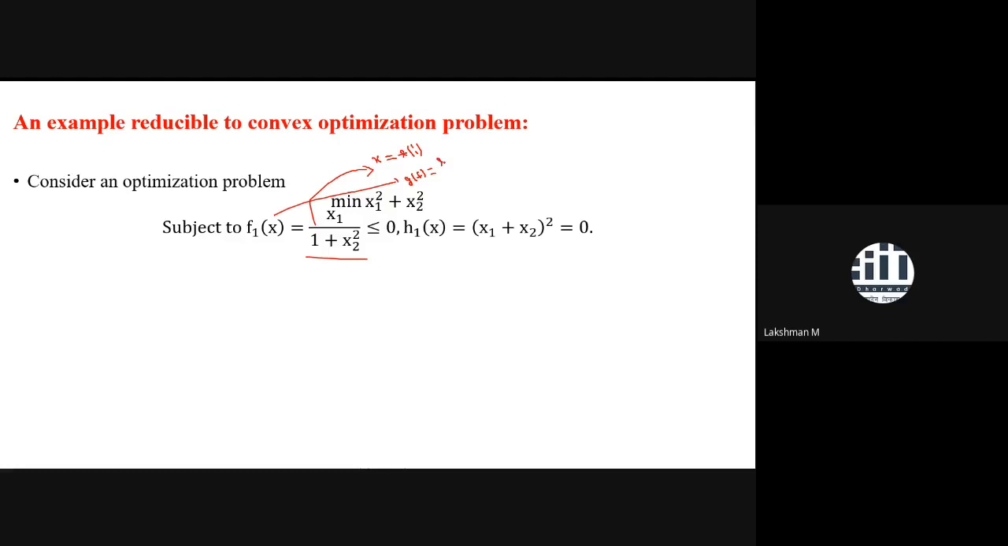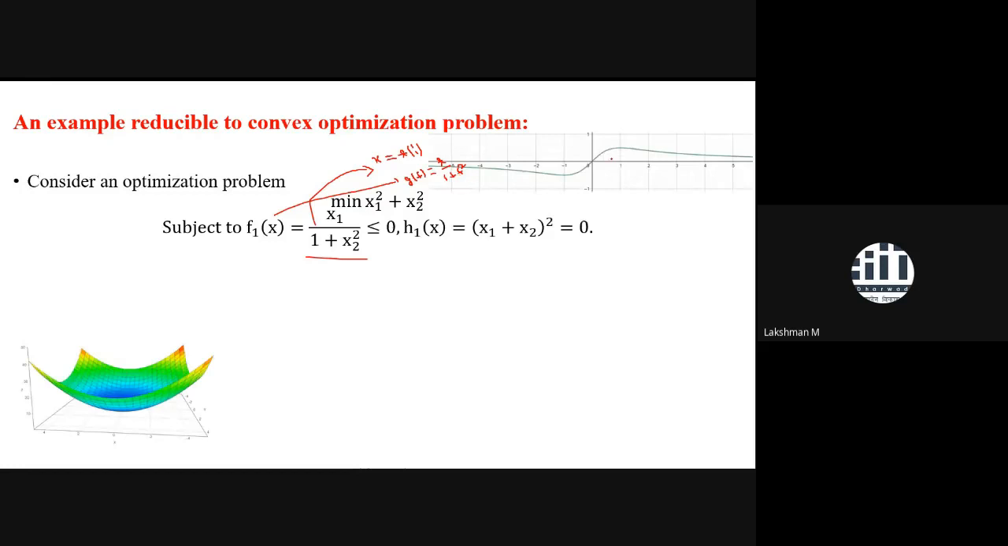So what would it be? Here x1 would be t, and x2 is also t. So g of t becomes t by 1 plus t square. So it is just a function of one variable, and it is very easy to plot a function of one variable. I have already given the plot. You can see the plot. Also, you don't need to plot as well.